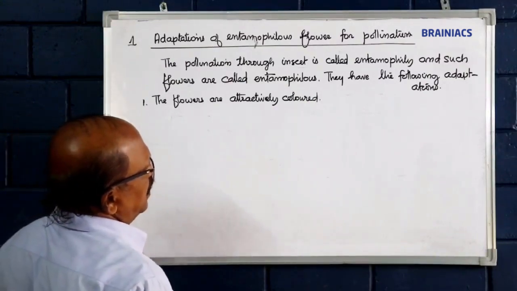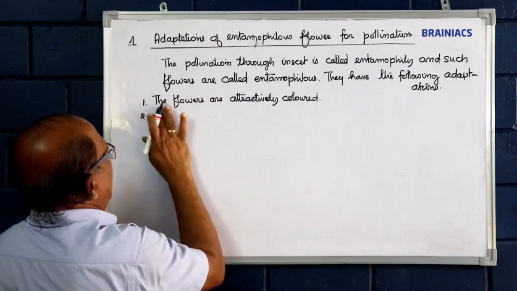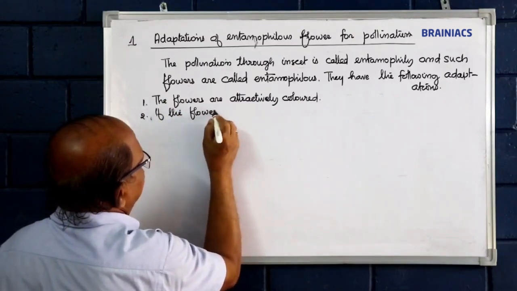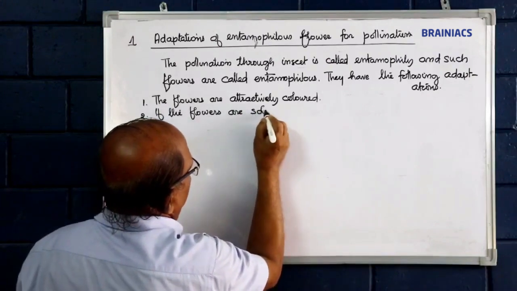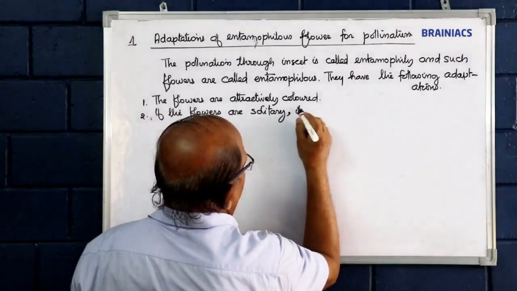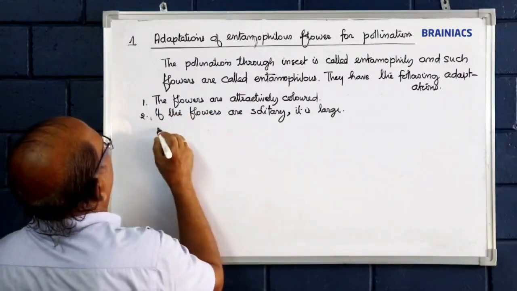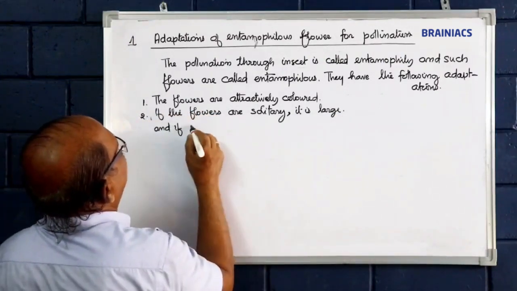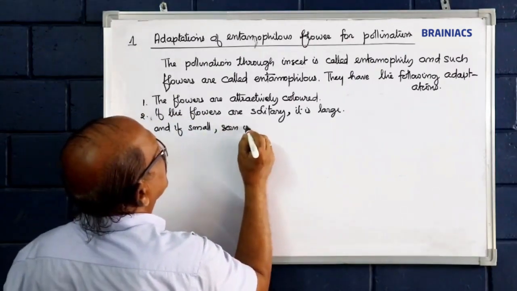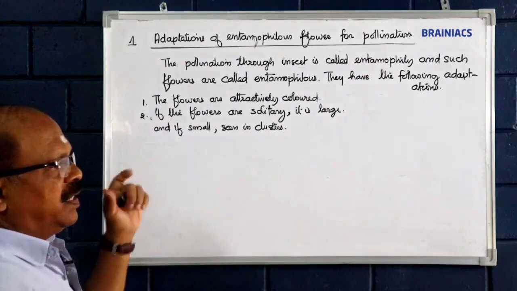Second one, if the flowers are solitary, single flowered, it is large. And if small, seen in clusters or groups as inflorescence, we can say.